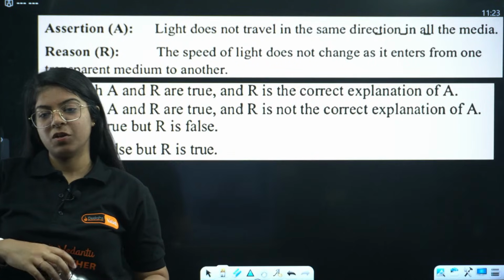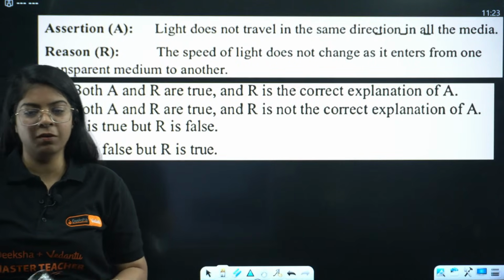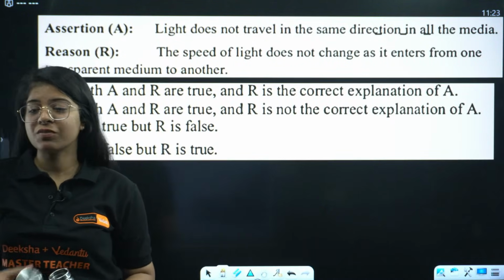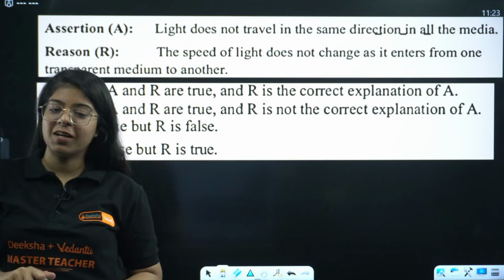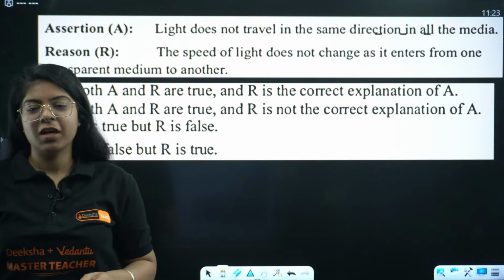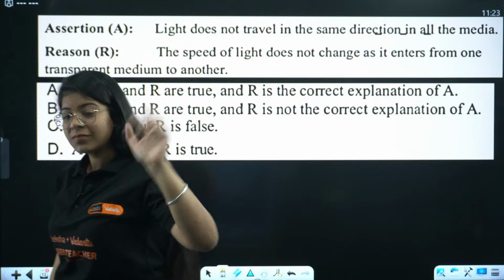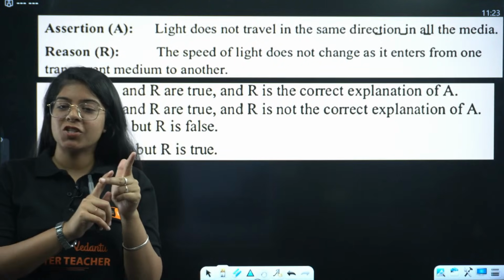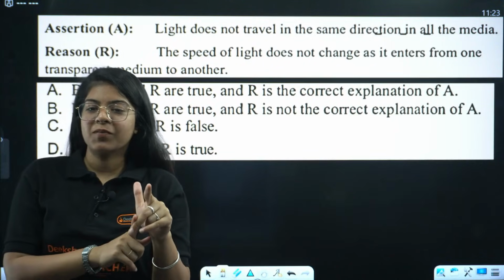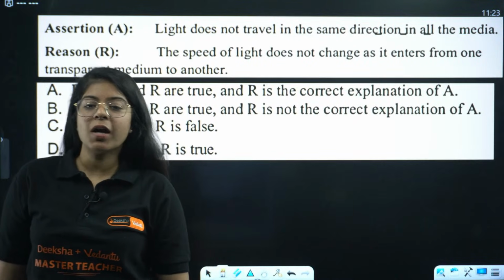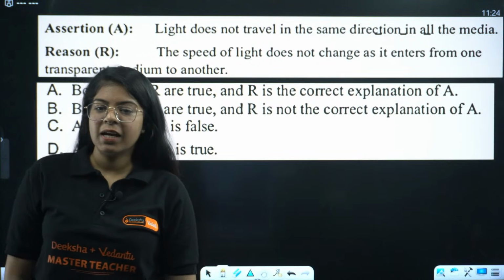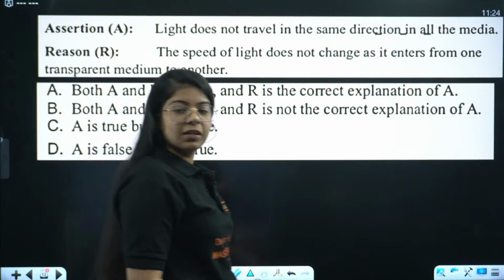It's directed outwards by the observer. Very good, Ramesh. Thumb is force, father; forefinger is magnetic field, mother; middle finger is current. Middle finger gives the current. Yes, child. Very good. Jack has given us the trick to remember, that is father, mother and child, where father is force, mother is magnetic field and child will be current. Very good. Okay, everyone is giving the answer as C. Sharma ji, Ramesh, Shivani, Jack, all of you are giving the answer C.